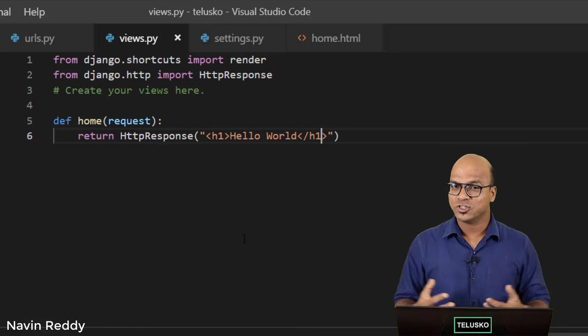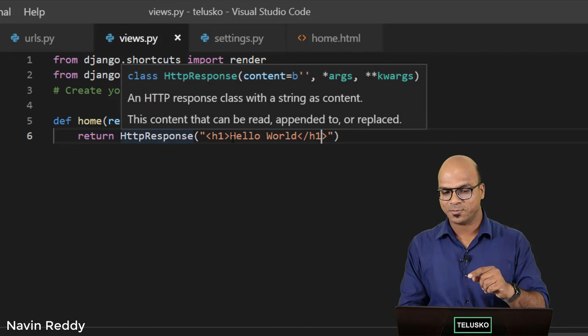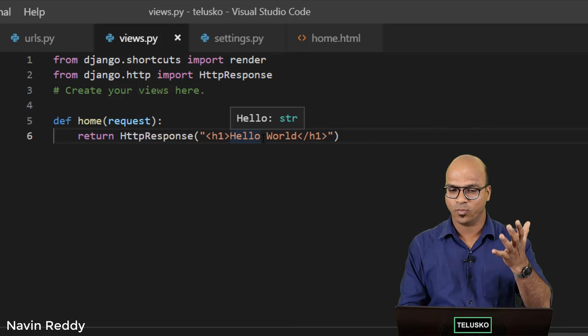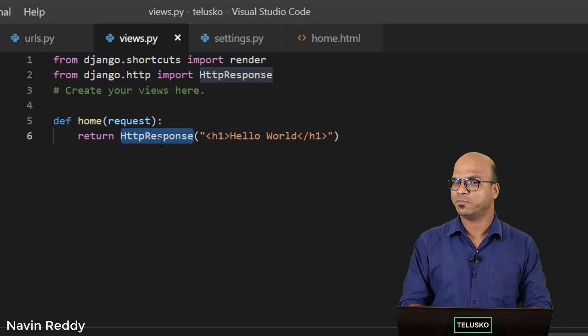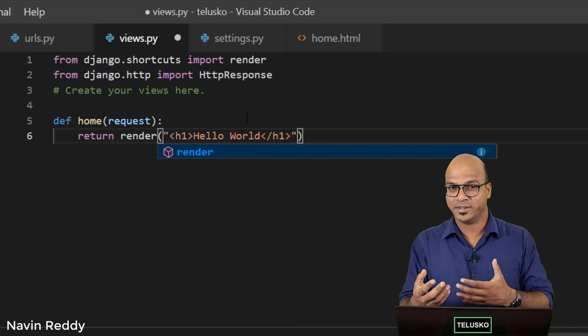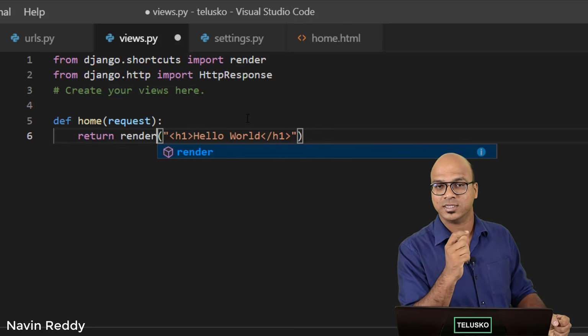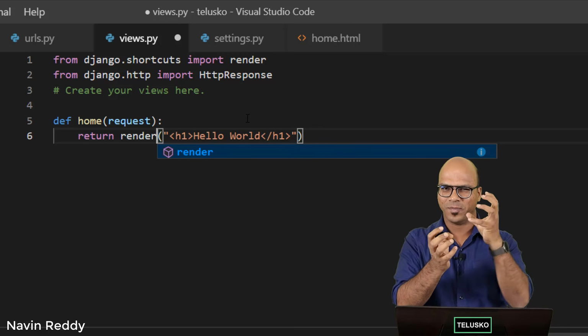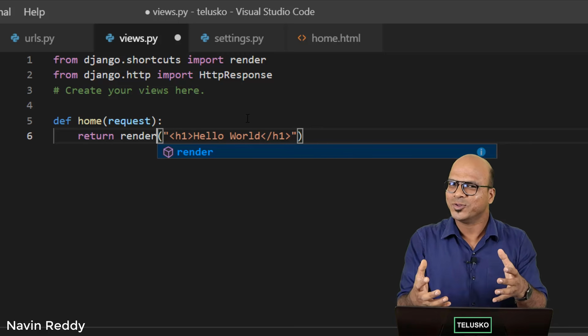Now, you have to also change your views.py file, because here we are saying HttpResponse and we are returning the text. We don't want to do that. We want to call the HTML page. And to achieve that, instead of saying HttpResponse, we have to say render, because you have to render your template. Because template is just a file and it might have some dynamic content. So you have to merge it, right? You have to merge your static content with dynamic content, and that is called rendering. But we are not doing that as of now, right?